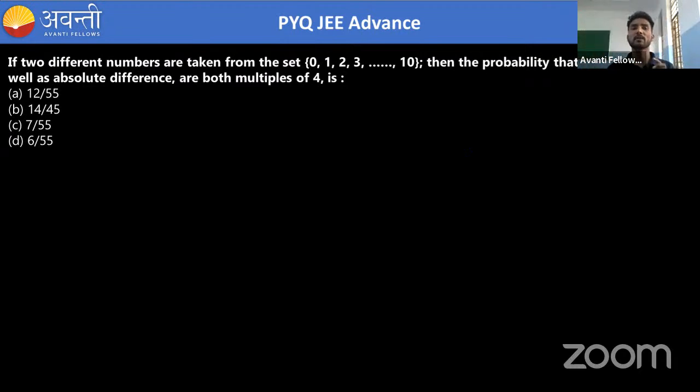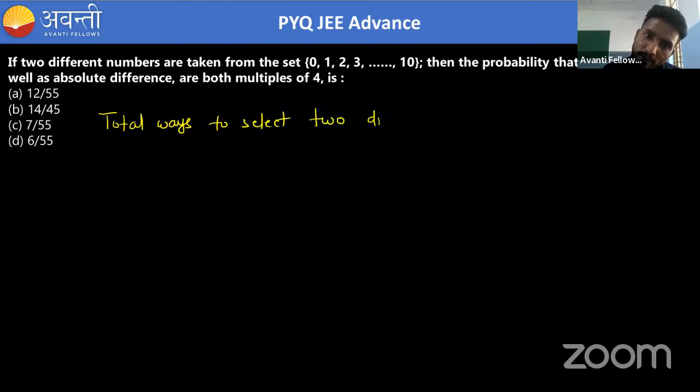So in 11 numbers, we are taking two different numbers. The total number of ways of selecting two different numbers, we have 11 options. In 11 we can write 11C2.